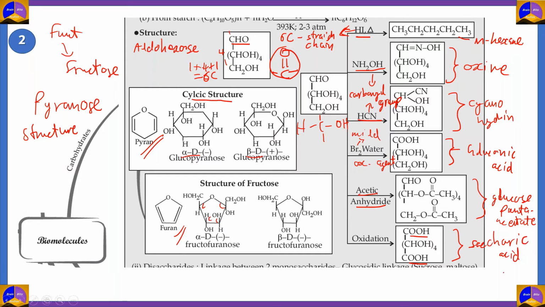The formation of saccharic acid indicated that there was a primary alcoholic group as well in glucose. As you can see in the last carbon, there is a primary alcoholic group. So by doing all these experiments, scientists concluded the correct open structure for glucose, which is CHO, CHOH, CHOH, CHOH, CHOH, and finally CH2OH. This is the open structure for glucose.